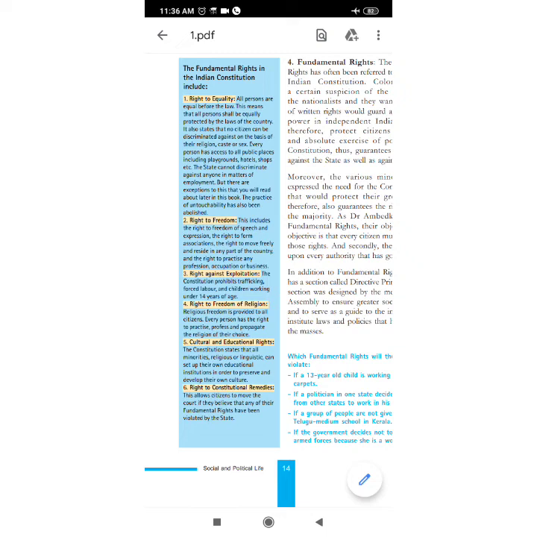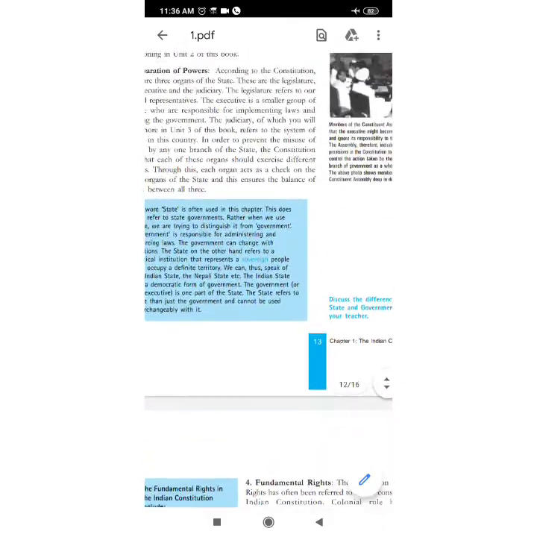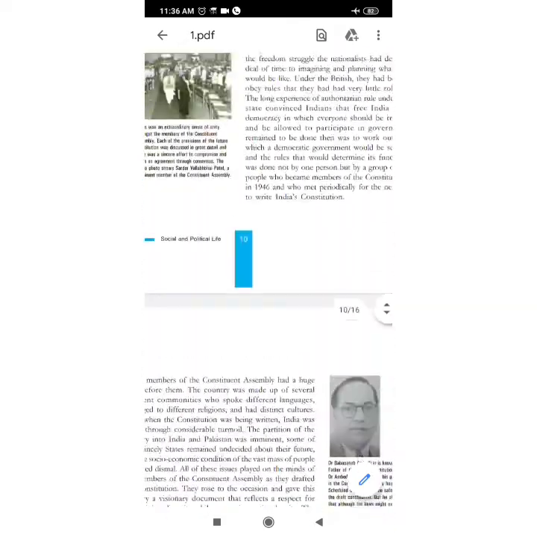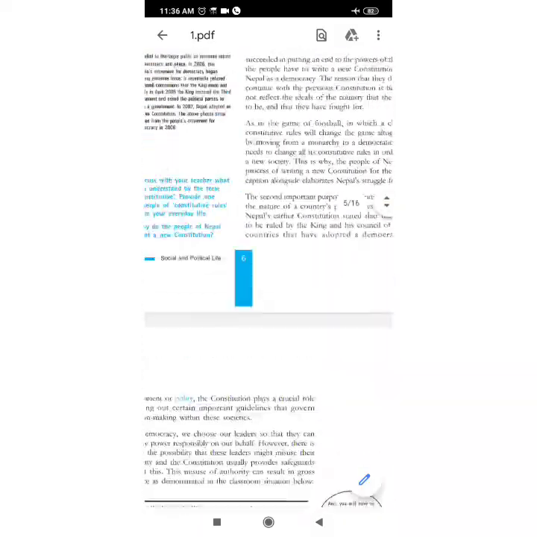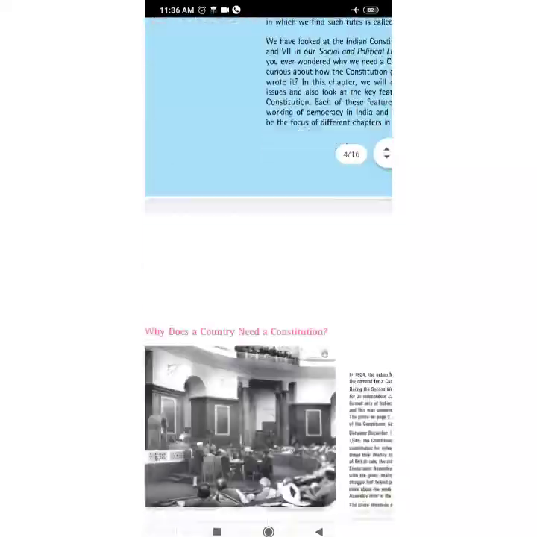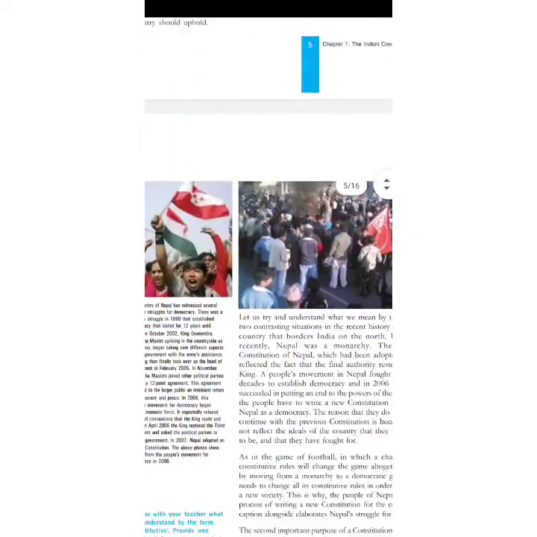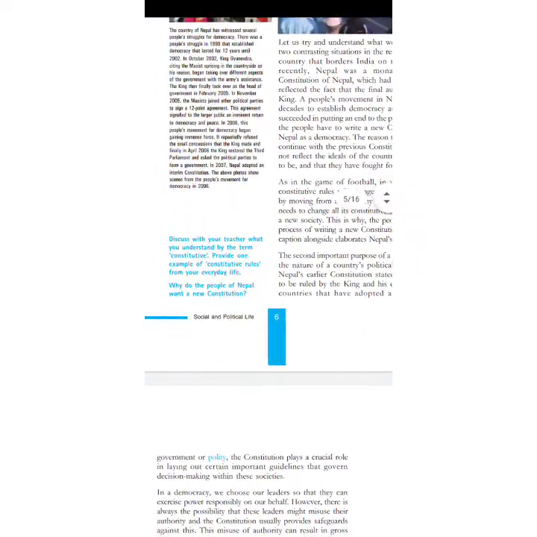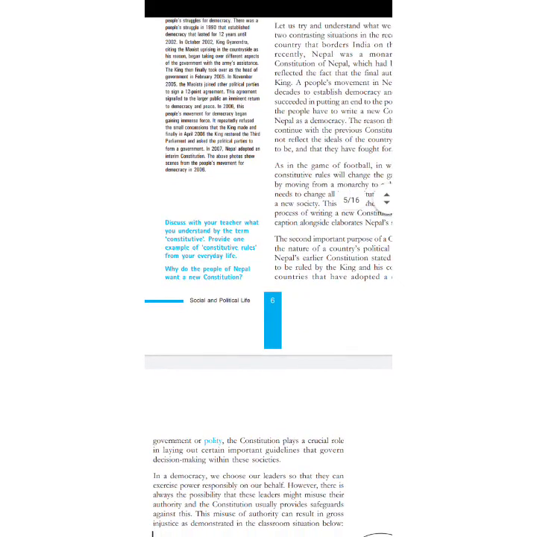If you have any doubts, leave a comment in the comment box. And one more thing, we'll discuss the question answers afterwards, because only a few questions are important from this chapter. So let's see some of the basic questions from this chapter. You see your first page, there are no questions given on your first page. Then on the second to sixth page, no need to write this one.